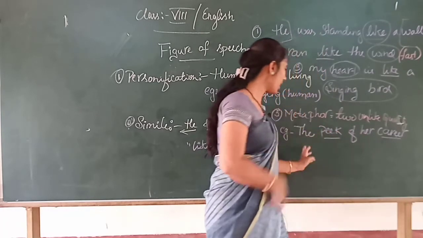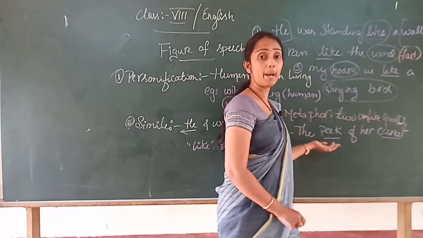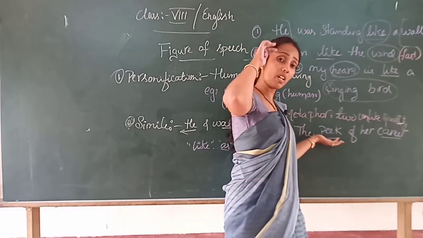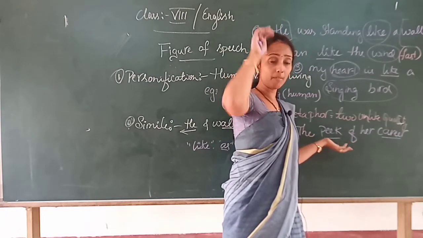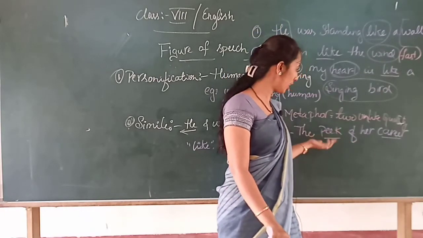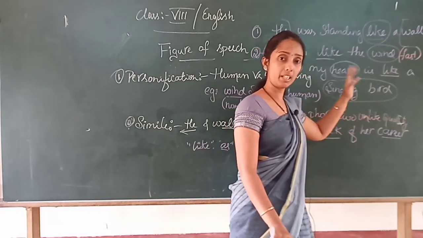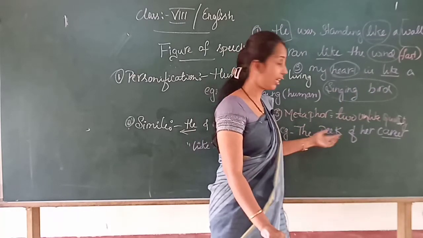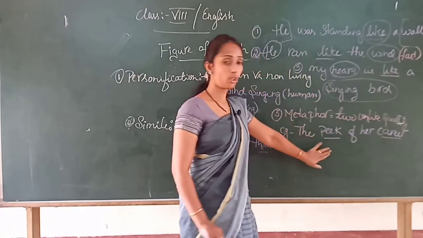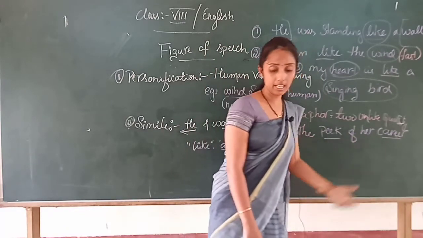So here you see, the peak of her career means her career was compared to a very high mountain, and reaching that peak or tip of the mountain is very difficult. So the comparison was given: reaching the goal of her career was equal to reaching the peak. Here career was compared to peak. So write down this example: the peak of her career.